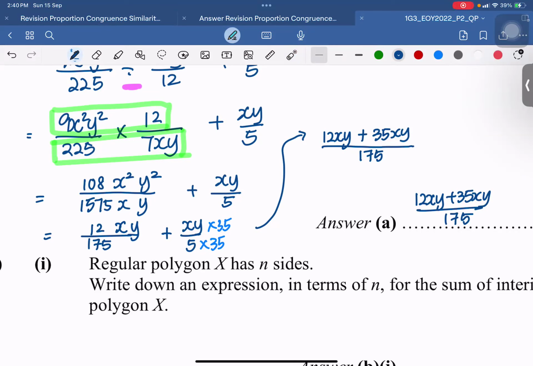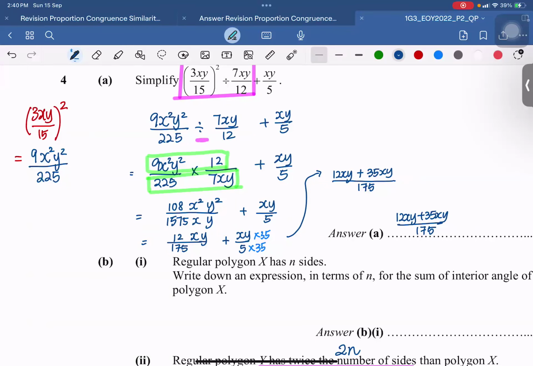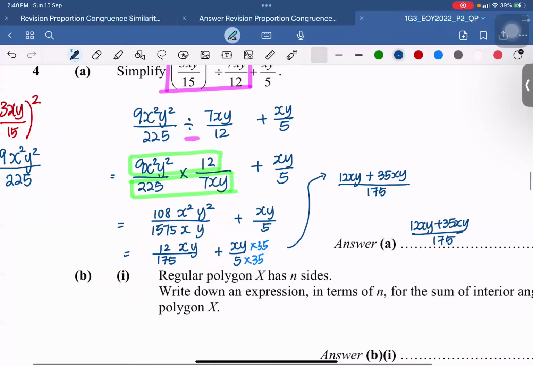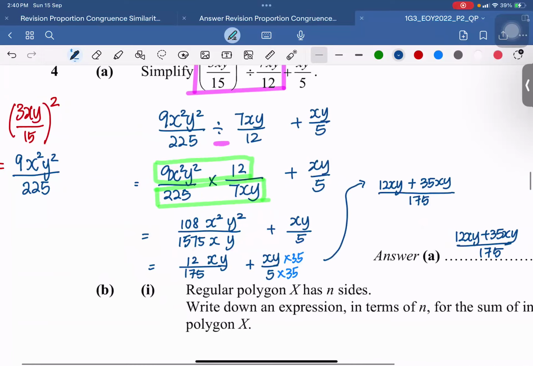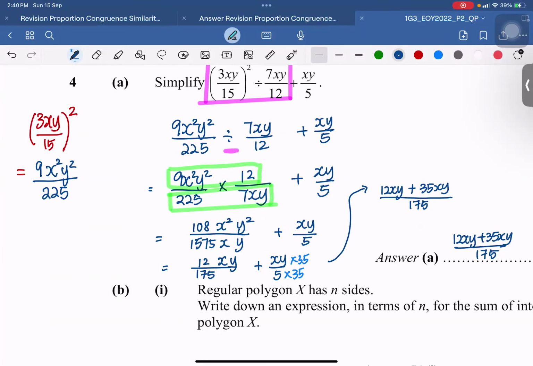Is this okay? All right, please take a look. How many of you got this question correct? Just a show of hands. 1, 2, 1 only. Oh no, you didn't get this question correct. Which is the part that is difficult? The one in the cube or the one in square? But you understand the method, right? Okay, I can let you write, no problem. Write it down. Then we go on to the next question.